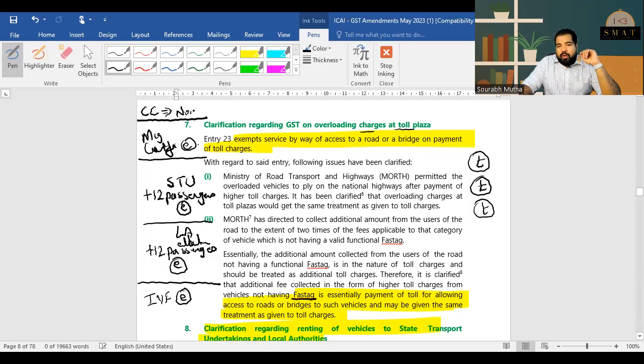But what if this is non-AC? Then the government says, how do we know whether it's being used for tourism purpose or not? So it has to have a fixed route. If it has a fixed route, then it will be exempt. So repeating, a contract carriage, example, a bus taken by Wipro to drop their employees. If they have a fixed route, meaning it's only during morning and evenings going to pick them and drop them up, then it will be exempt. There will be no GST on that.